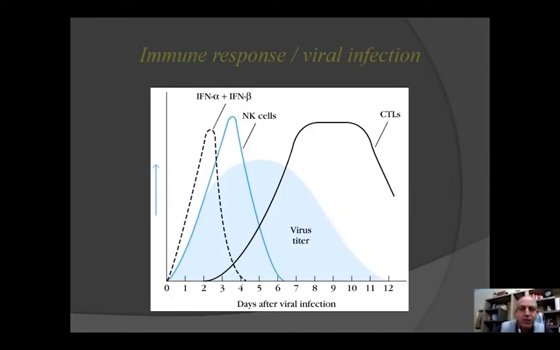As you see here, for example, we have the reaction against the virus. Interferon alpha and beta, which we will see later today, is very important, especially as it is secreted by infected cells. So cells infected with virus will communicate with the immune cells by secreting interferon alpha and beta.